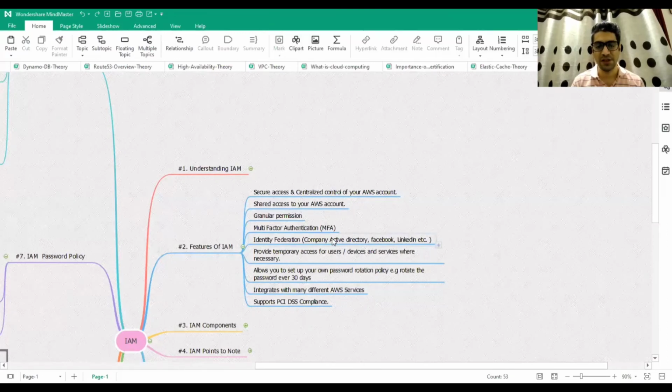If you create an IAM policy where you allow read access for S3, and attach this policy to your EC2 role, then when your EC2 instance wants to download or get logs from S3, it already has a policy attached which gives read access over S3. So when your EC2 goes to S3 and asks for the logs, just because it has the read policy, S3 would simply allow it. This is what we call integrating with many services.